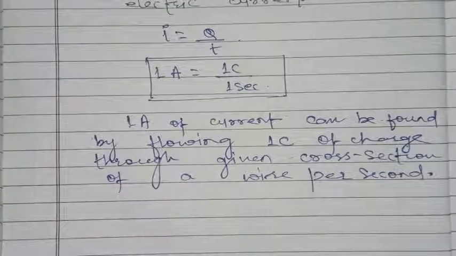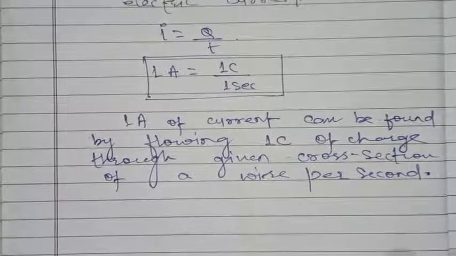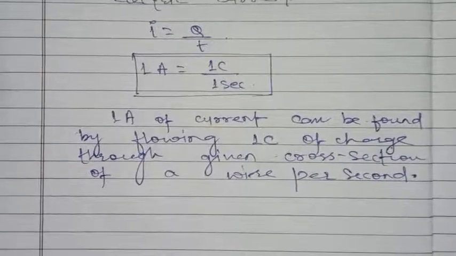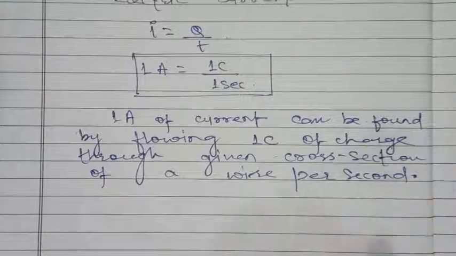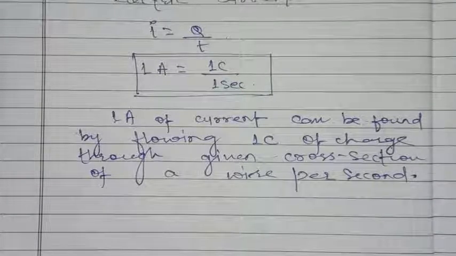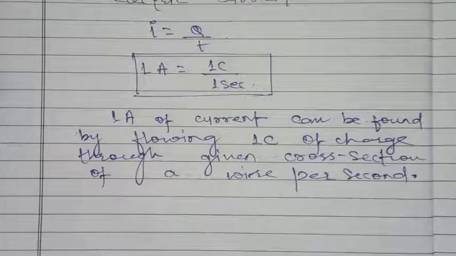In this way, we can define 1 ampere of current. 1 ampere of current can be found or flow through a conductor by flowing 1 coulomb of charge through a given cross section of a wire per second.